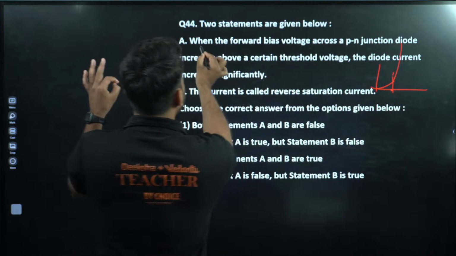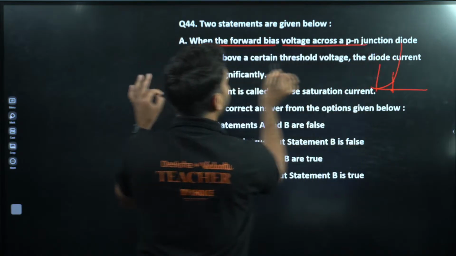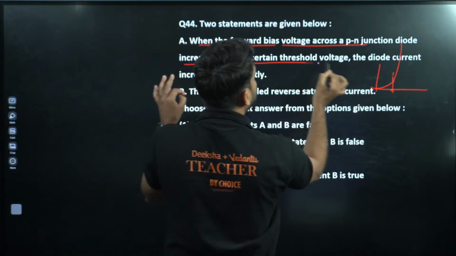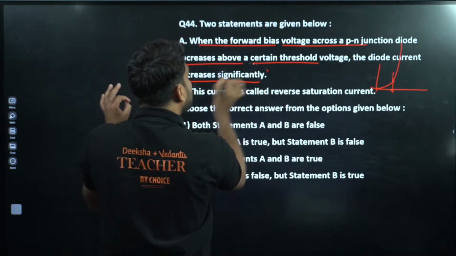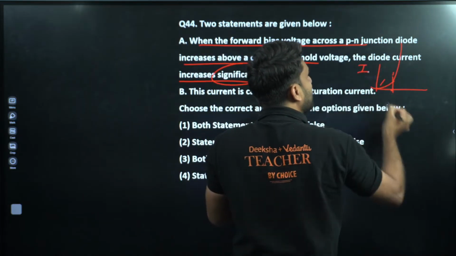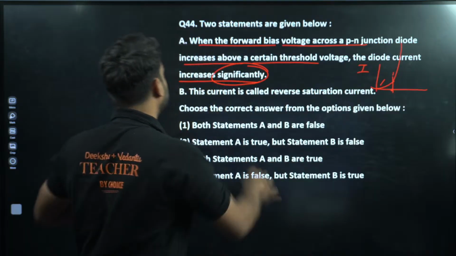So in the forward bias, voltage across a PN junction diode increases above a certain threshold, the diode current increases significantly. Yes, my dear champion, the diode current significantly increases. So this is absolutely true.